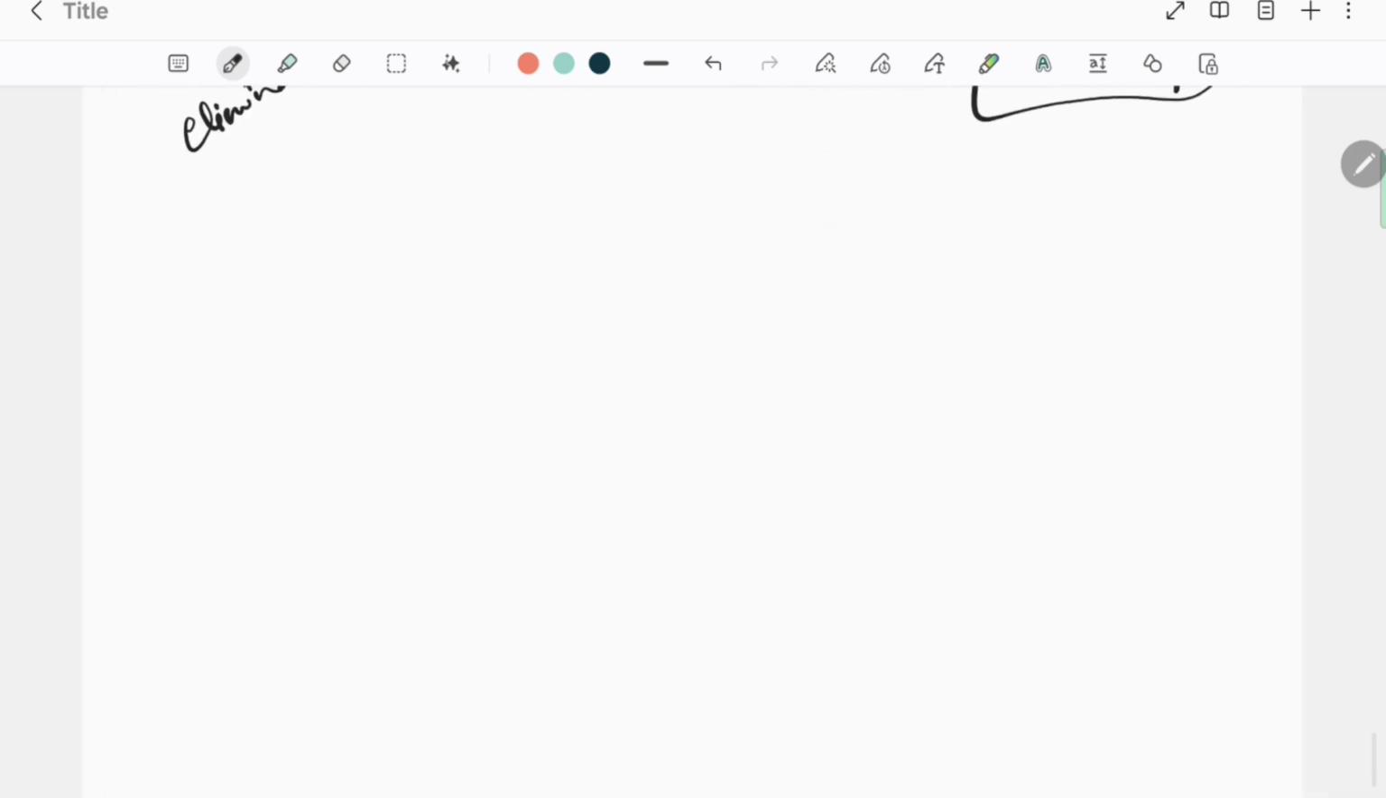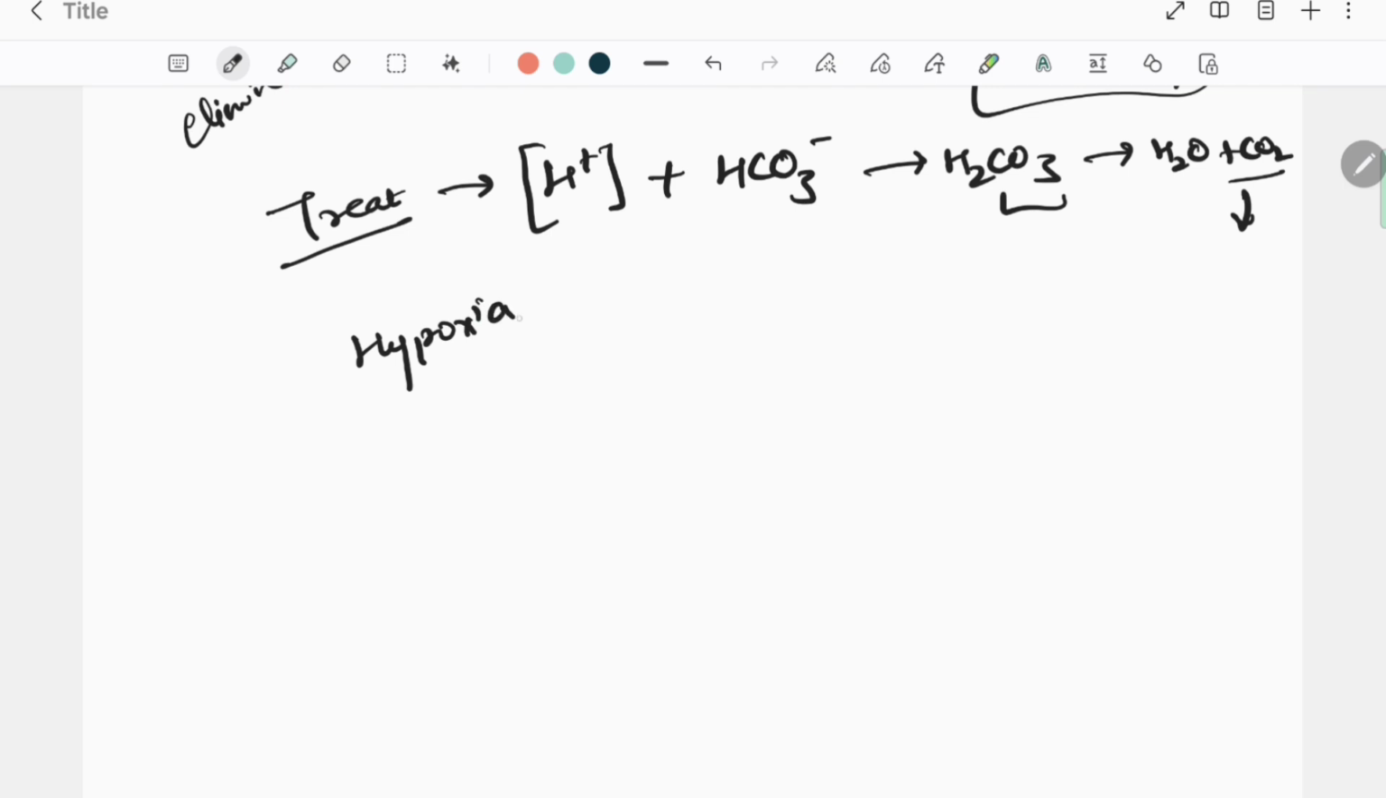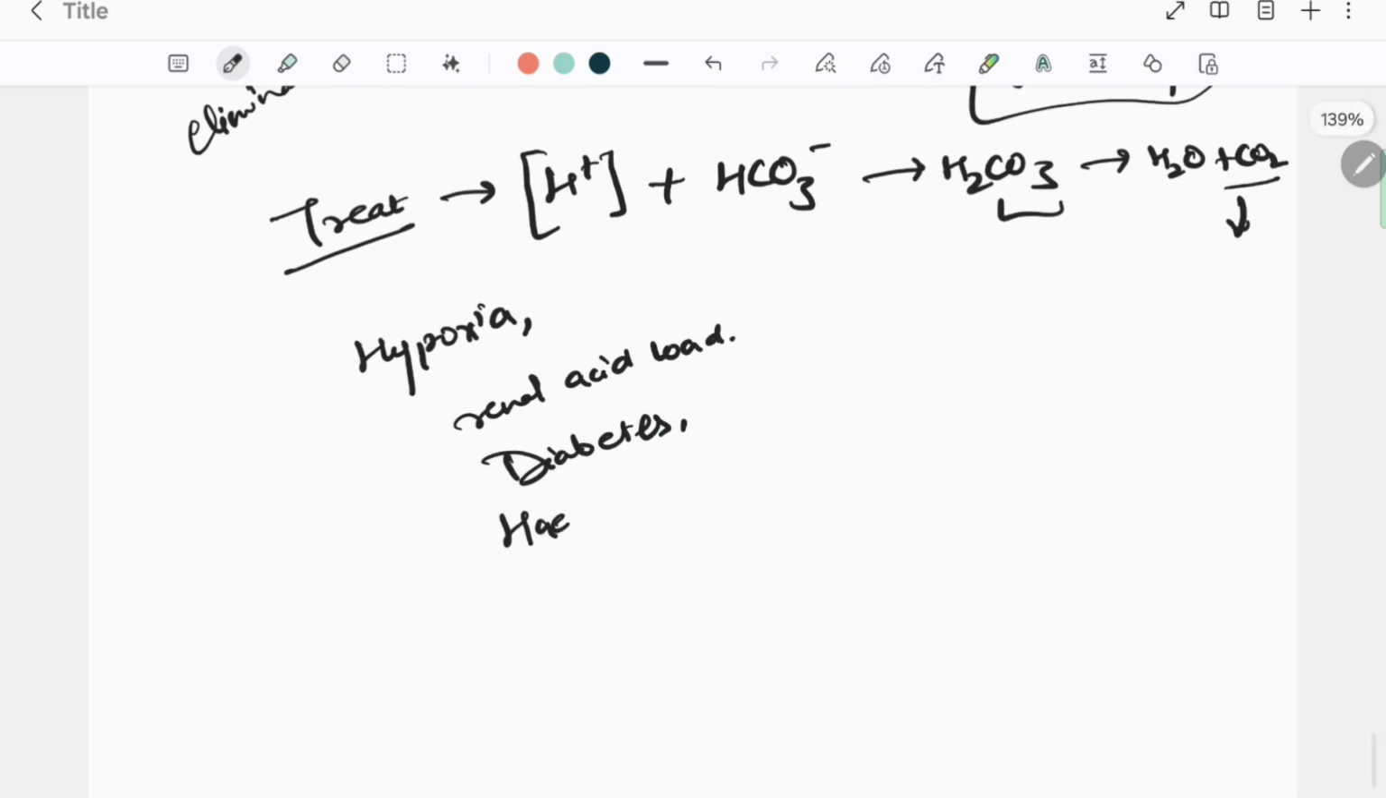Okay. Now coming back to the point. To treat this, our body does the same thing again. So it exchanges proton and it combines with HCO3 negative to form H2CO3, and the carbon dioxide is usually exhaled. So this is how acidosis is being treated. Acidosis can create hypoxia, it can create a renal acid load, it can give diabetes, and it can create hemorrhage.